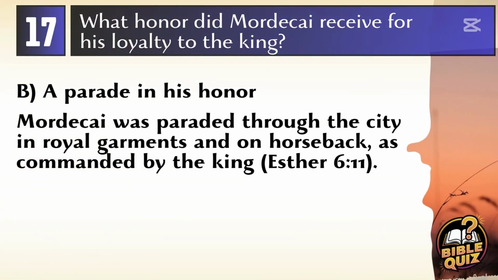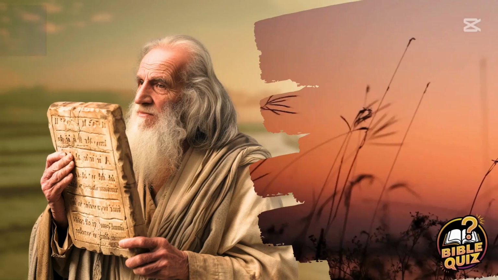Answer B. A parade in his honor. For his loyalty, Mordecai was honored with a parade through the city, where he was dressed in royal garments and led on horseback by Haman, as the king commanded to honor him. This event is vividly described in Esther 6:11.